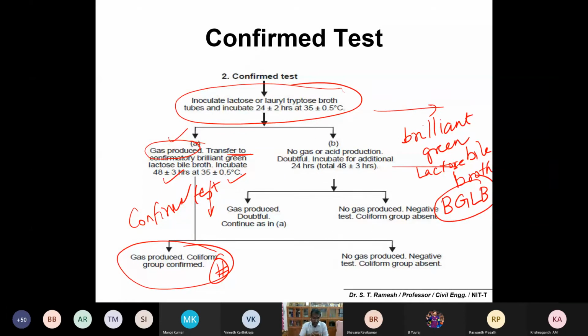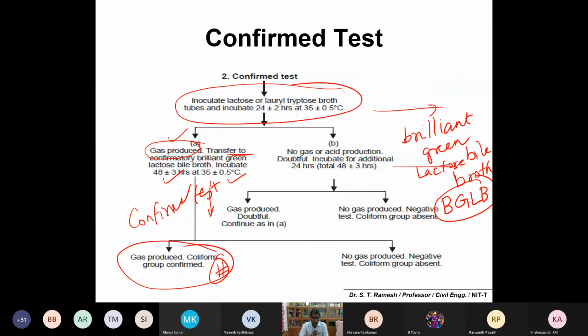And if it is positive in the presumptive, then you take out the samples from the presumptive fermenting tube and inoculate them in brilliant green lactose bile broth, or BGLB medium, and the incubation temperature is again 35 degrees. The incubation period is 48 hours. Observe the gas production.